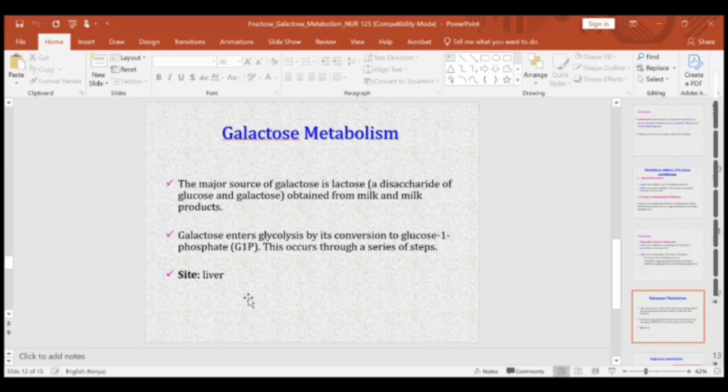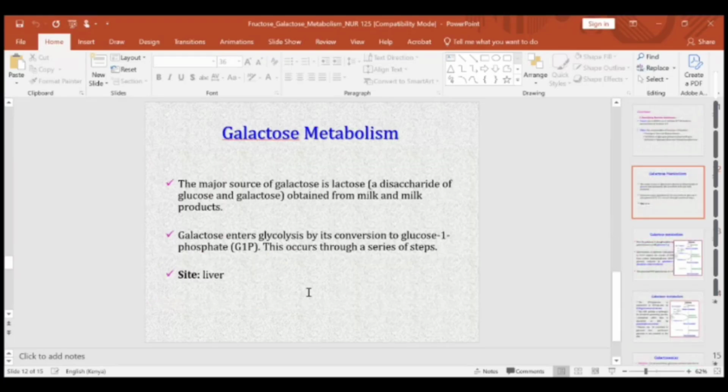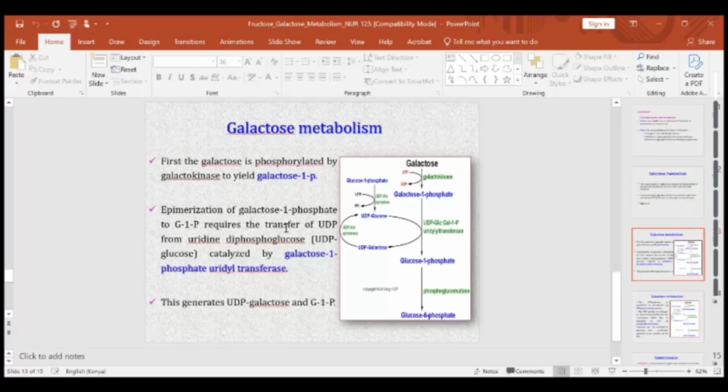Although galactose is not a very important monosaccharide or sugar for energy production, it can be converted to glucose 1-phosphate and get into the glycolytic pathway or even the gluconeogenic pathway. So how does it end up becoming glucose 1-phosphate that can get into the glycolytic pathway? Galactose is phosphorylated by galactokinase to generate what we call galactose 1-phosphate.